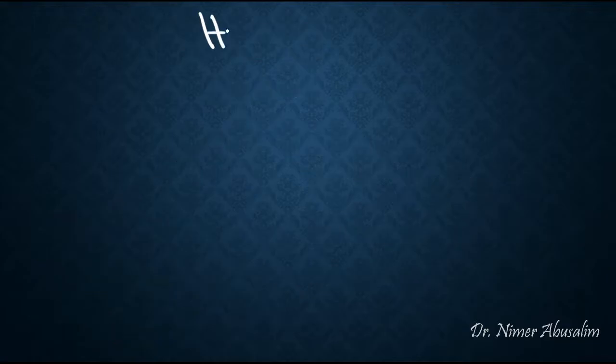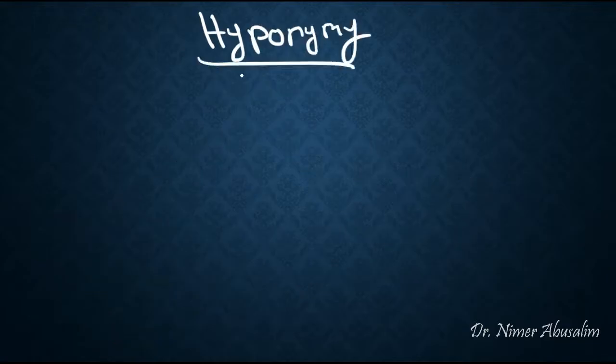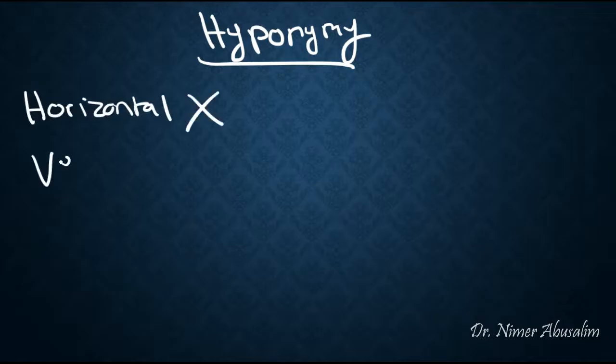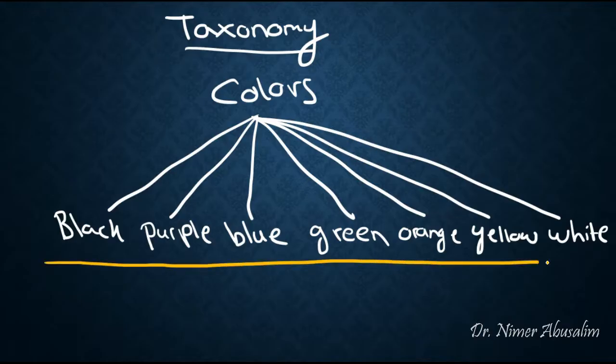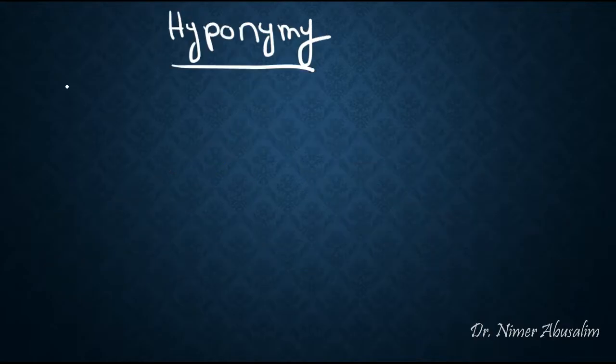Now we move on to discuss hyponymy. A hyponymy is also another type of a hierarchical relation. But unlike a taxonomy, instead of being horizontal, it's actually vertical. So recall in our taxonomy, everything is horizontal. They're all on the same level. But in a hyponymy, things are vertical.